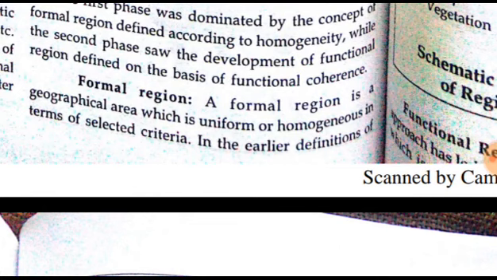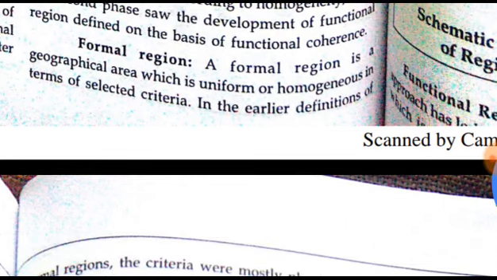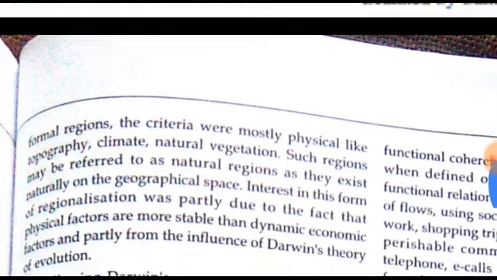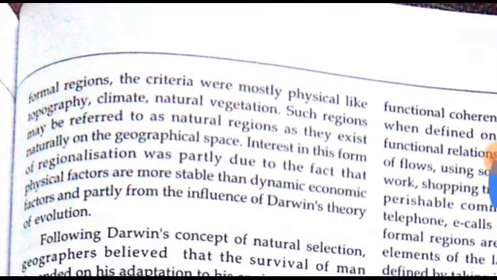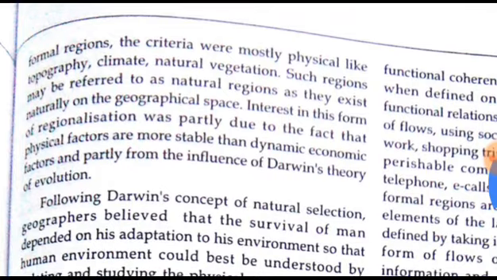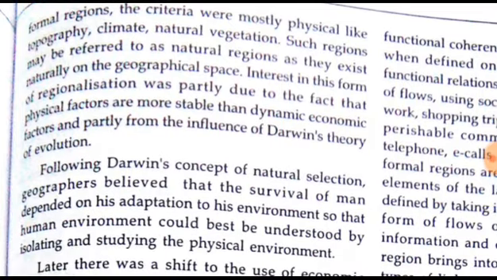Here mainly a formal region is a geographical area which is uniform or homogeneous in terms of selected criteria. So mostly the criteria are physical, like topography, climate, natural vegetation. Such regions may be referred to as natural regions as they exist naturally on the geographical space.